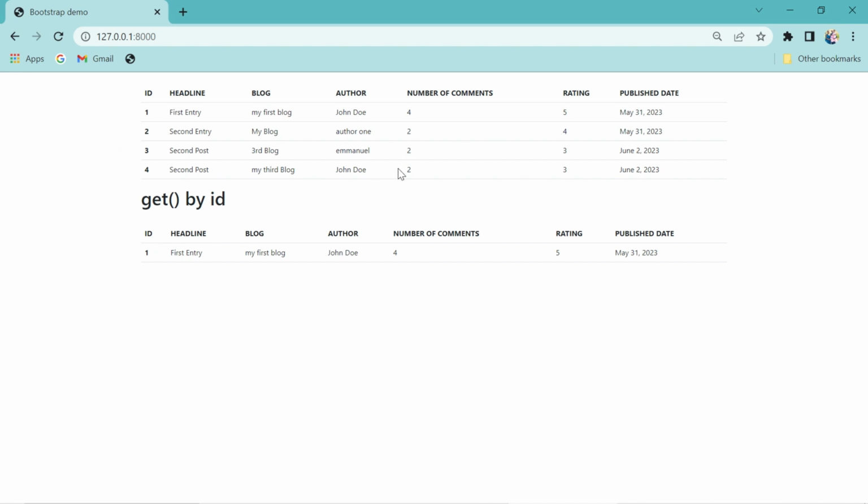Now, repeat the same procedure, and use the get method to retrieve objects that have the headline second entry.